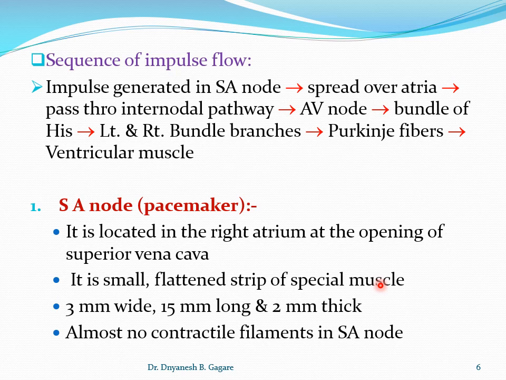If you see the diagram, it appears as a flattened strip, about 3 millimeters wide, 15 millimeters long, and 2 millimeters thick, located on the right atrium.